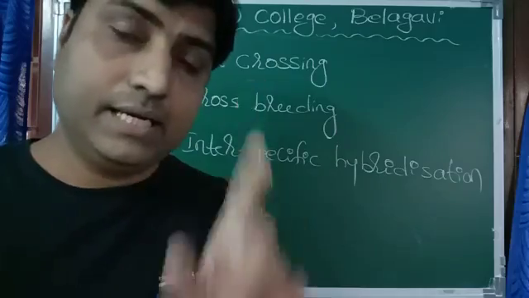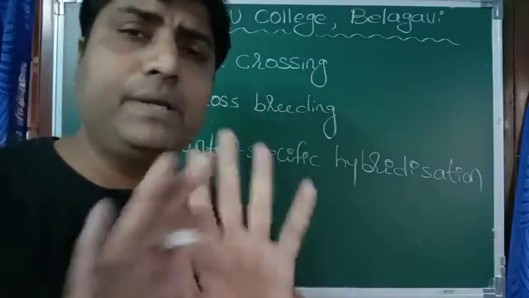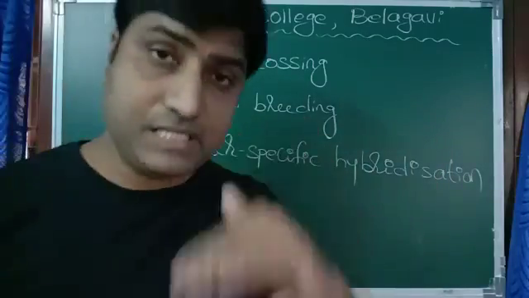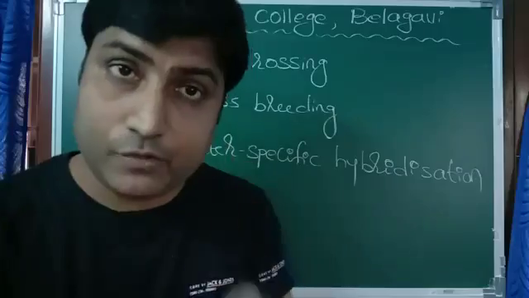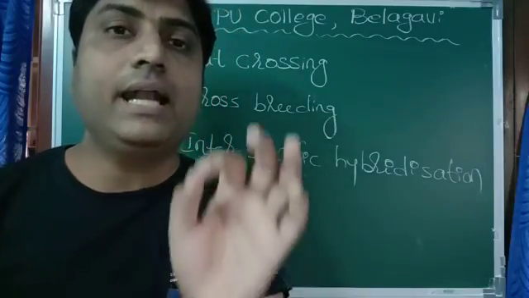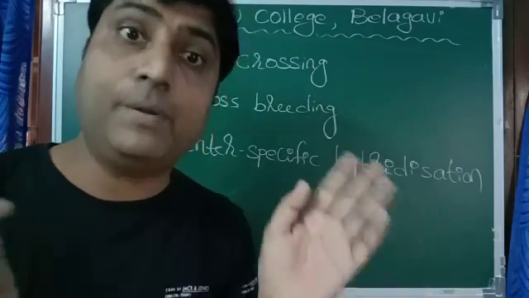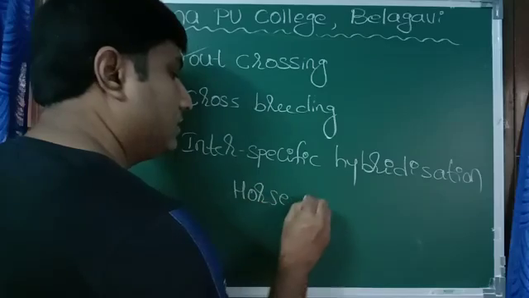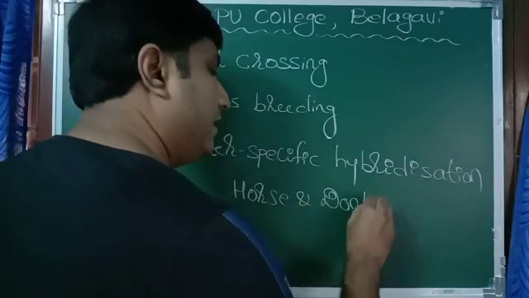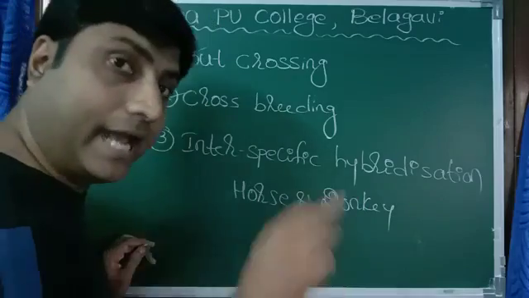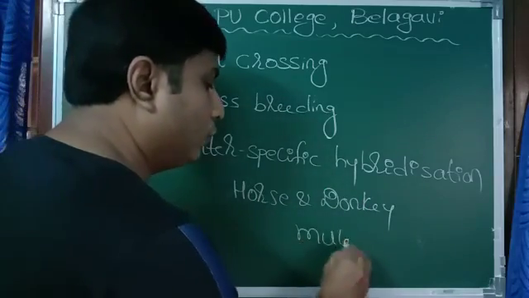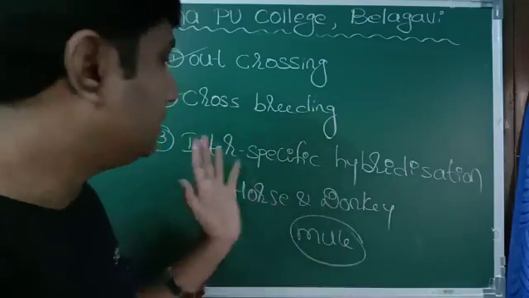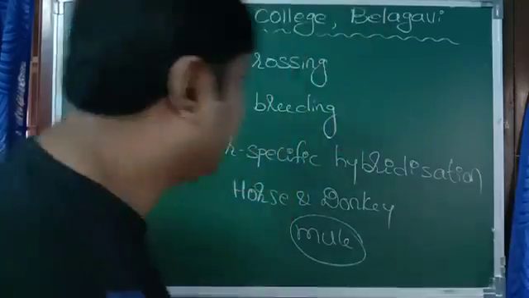Crossbreeding is the crossing between different breeds. The breed itself is different. And what is interspecific hybridization? Cross between related species. Both the species are different, but related species, like horse and donkey. Horse and donkey can be crossed to get a mule as a product. So mule is the result of two related species. This is called interspecific hybridization.